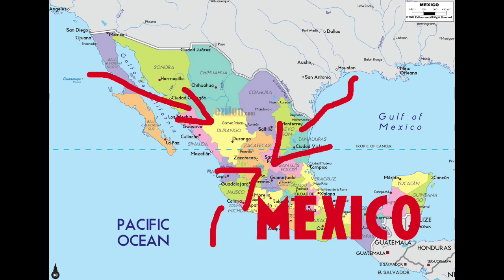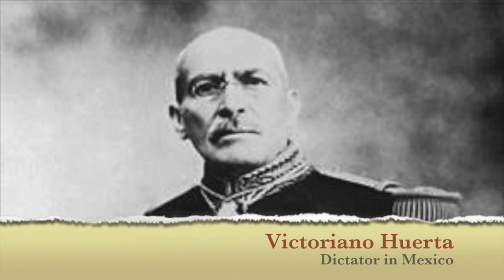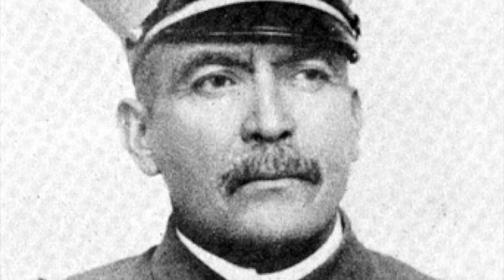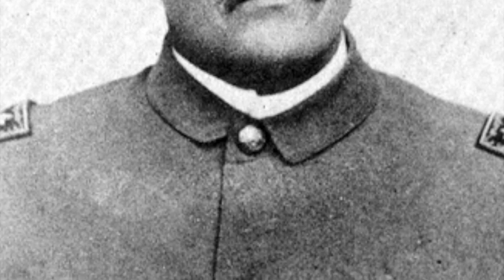The Mexican Revolution was a major turning point in Mexico's history. It changed their government, which was very corrupt at the time, and also led to the U.S. influencing parts of Mexico. At the time, the ruler of Mexico was a man named Victoriano Huerta. He was a very corrupt ruler and came into power because of very shady actions.